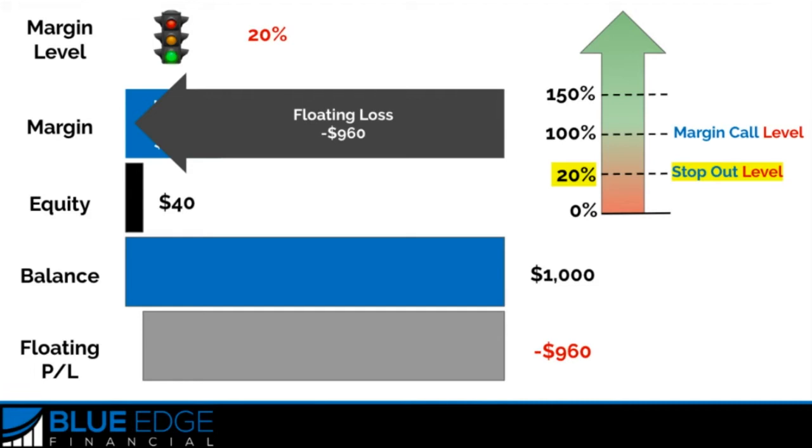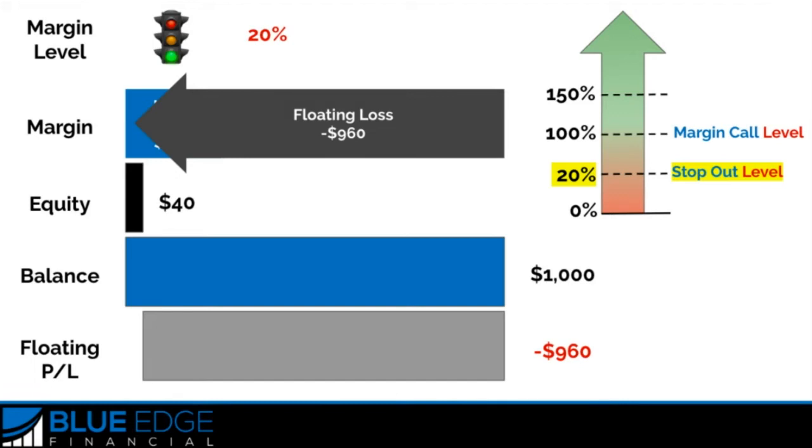If you were just in one really bad trade, then that one trade would be closed and you would be left with hardly anything in your account. The stopout level is meant to prevent you from losing more money than you have deposited in your account, so it's actually a good thing. If it weren't for the stopout level and your trade continued to keep losing, eventually you would have no money in your account and you'd end up with a negative balance. Then you would owe the broker money, but the stopout level prevents that from ever happening.